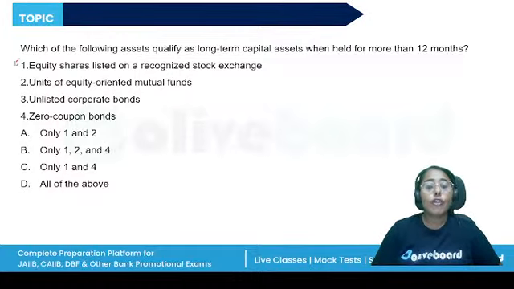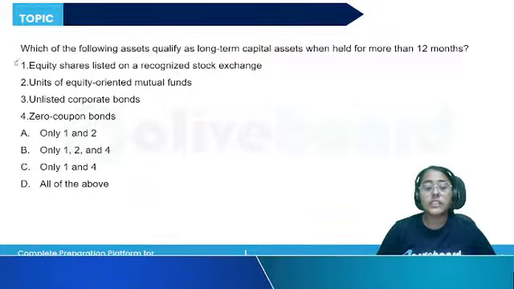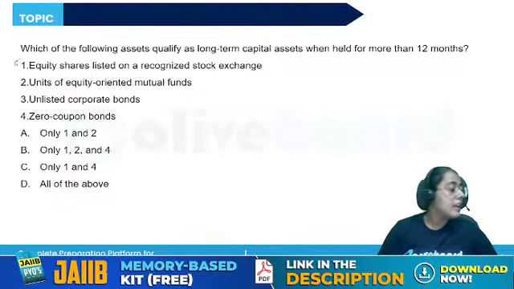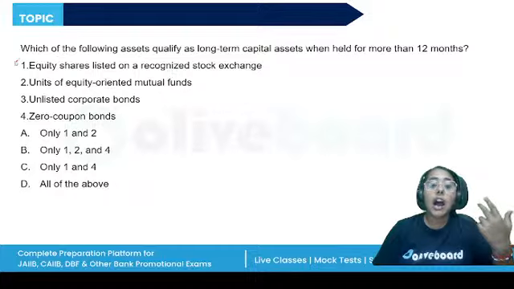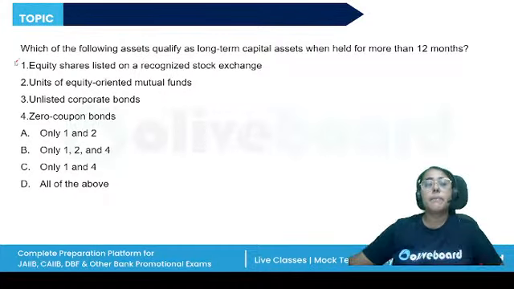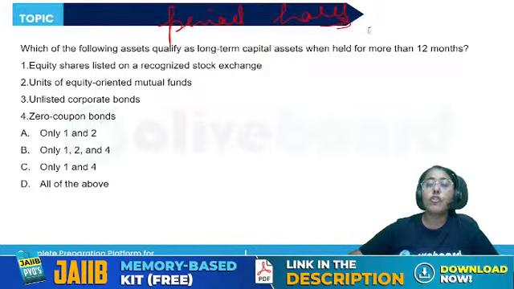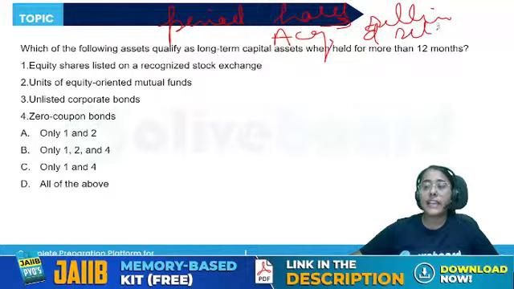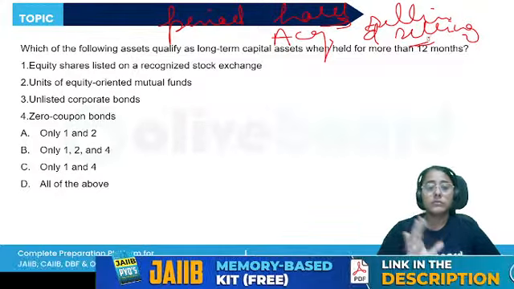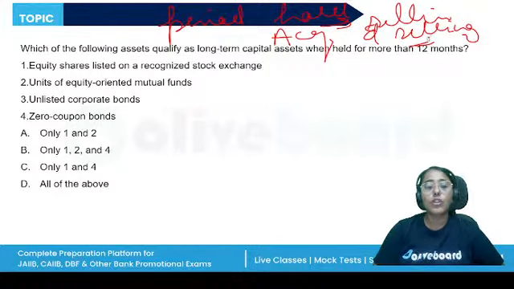Next, which of the following assets qualify as long-term capital assets when held for more than 12 months? So we have the capital gains tax that we need to pay on the short-term capital gains and the long-term capital gains. How are we going to decide whether a particular gain is short-term or long-term? It will depend upon the period for which we hold it before selling. So the time period between acquisition and selling will determine the asset classified as long term or short term.